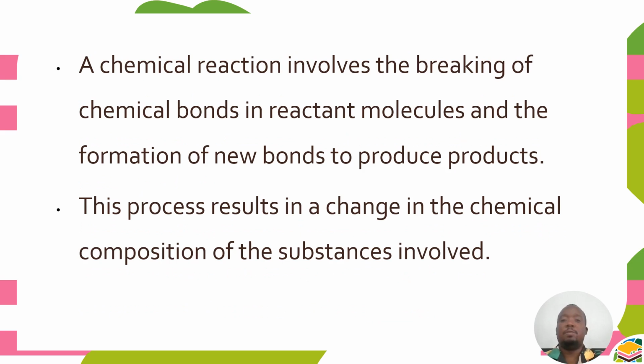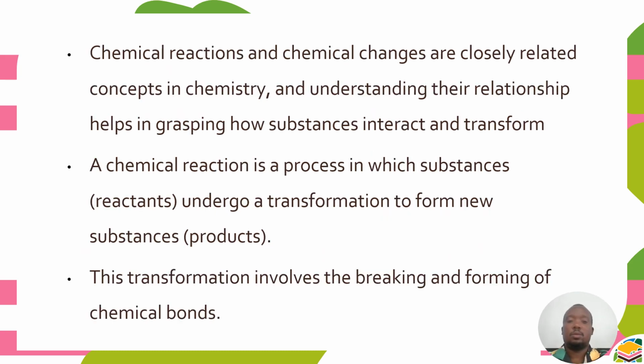A chemical reaction involves the breaking of chemical bonds in reactant molecules and the formation of new bonds to produce products. This process results in a change in the chemical composition of the substances involved. Chemical reactions and chemical changes, as I've already said, are closely related concepts in chemistry, and understanding their relationship helps in grasping how substances interact and transform.